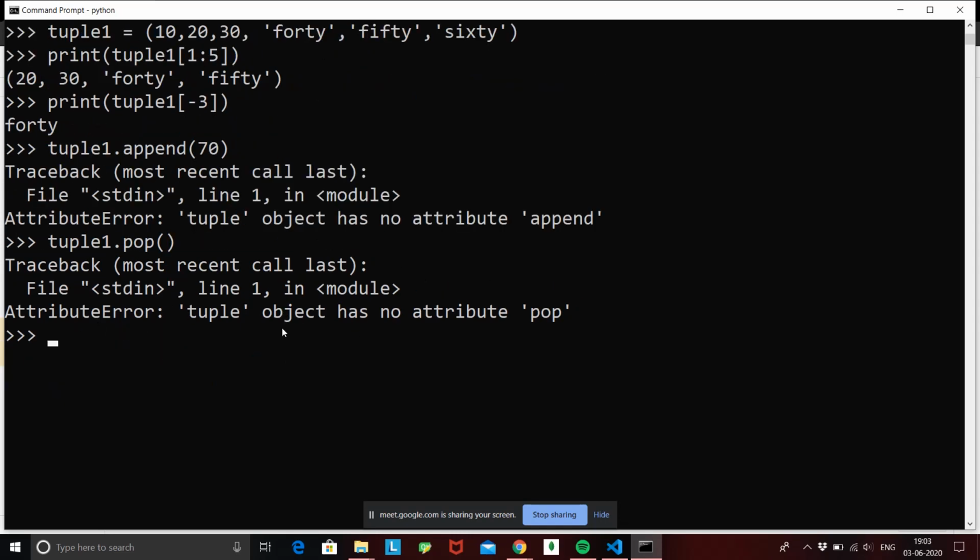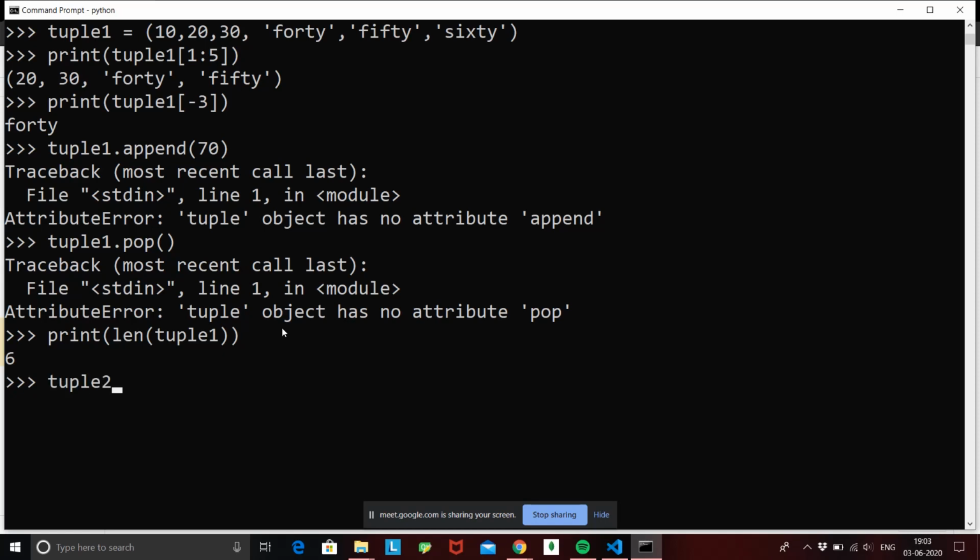So this is the basic difference between a list and a tuple, but all the remaining properties that are applicable to a list are applicable to a tuple. If I want to find the length of my tuple, fine, this is going to tell me how many values have been stored inside my tuple.